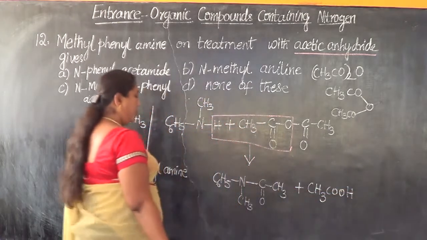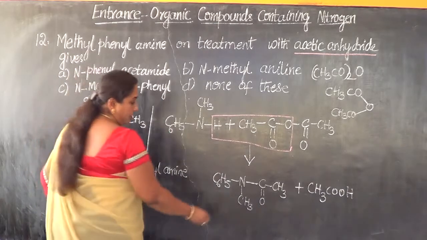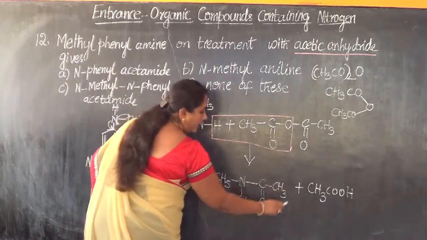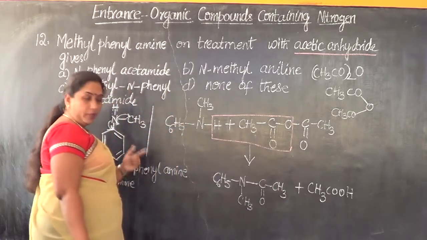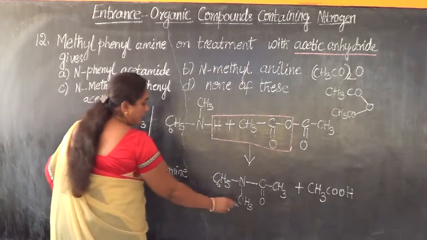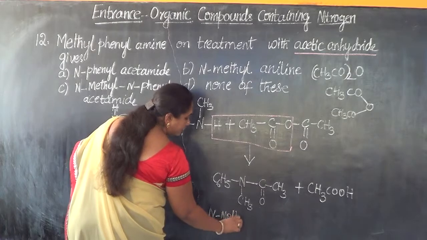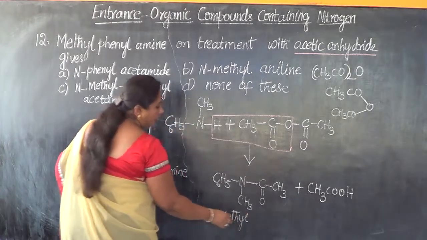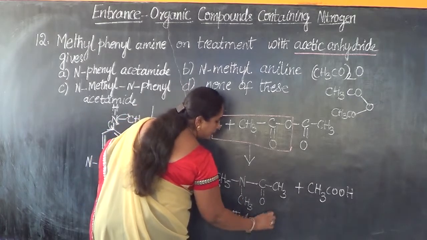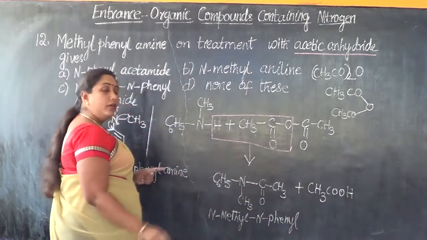So we get two different products. Then what is the name of this compound? This will be N-methyl, N-phenyl, and this will be acetamide. Acetamide will be the trivial nomenclature, ethanamide will be its IUPAC nomenclature. So let me write the name of the product. N-methyl, because we need to alphabetize the order, so methyl comes first, then N-phenyl. So N-methyl, N-phenyl is the correct order.